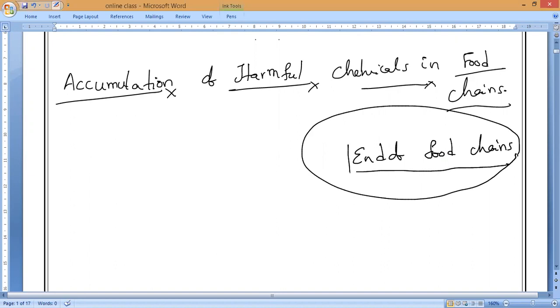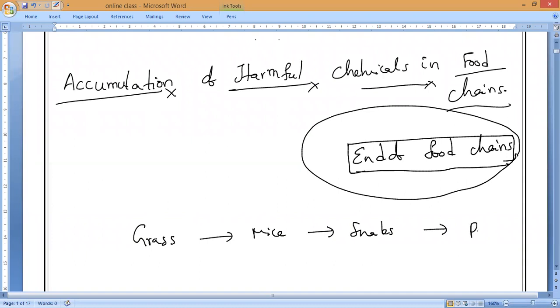So that is why you remember, whatever is present last in the food chain accumulates the most. For example, yesterday we studied grass, mice, snakes, and last, peacocks. So which one has more accumulation? More accumulation in which one, guys? Peacocks, correct.